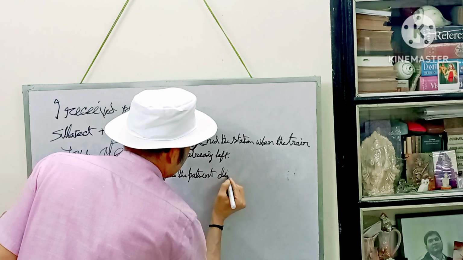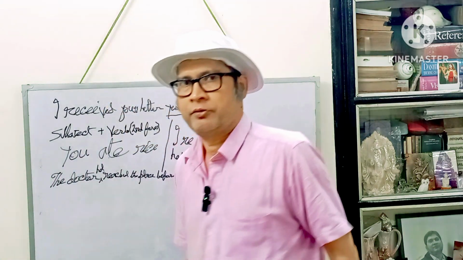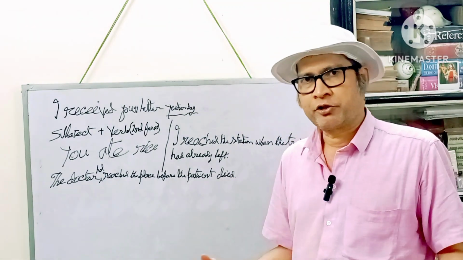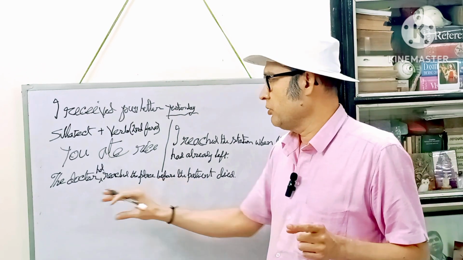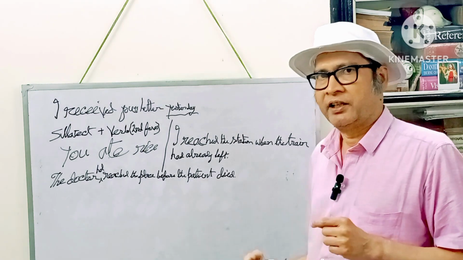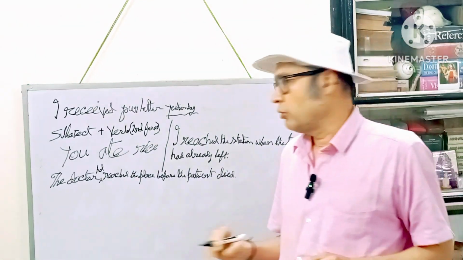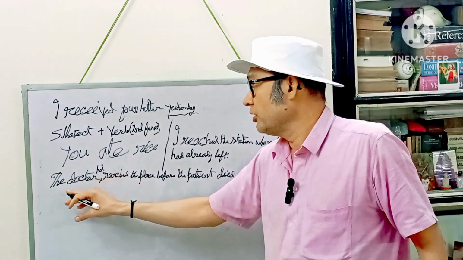Before the patient died. The patient died in the past. All right? And the doctor reached also in the past. So both the incidents, the act of the doctor's reaching the place and the act of the patient dying, both took place in the past. But which one took place first? Had, H-A-D.